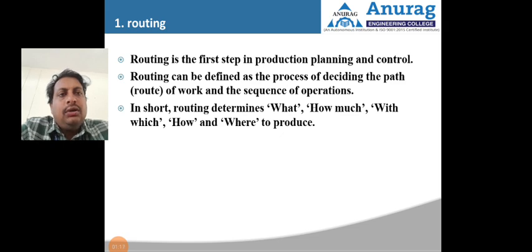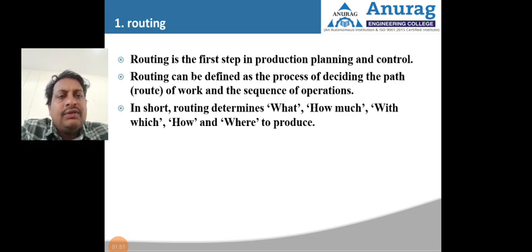In short, routing determines what to produce, how much to produce, where to produce, which machines we are going to use, and which persons we are going to use for production. So all of these come under the category of routing.